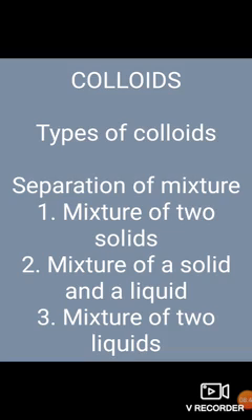Separation by magnet is used for iron filings and wood filings, and also when small pieces of wood or straw or other impurities are there, we use magnetic separation to pick out those impurities.